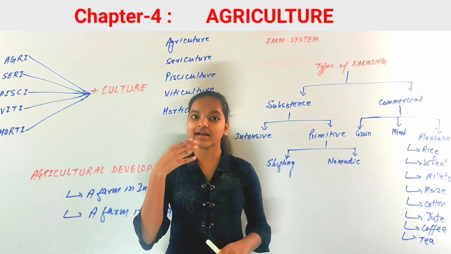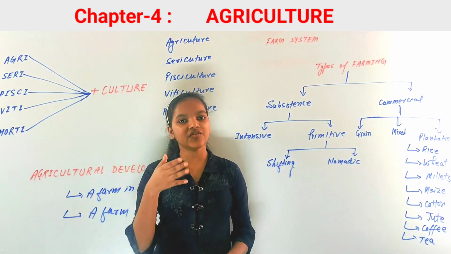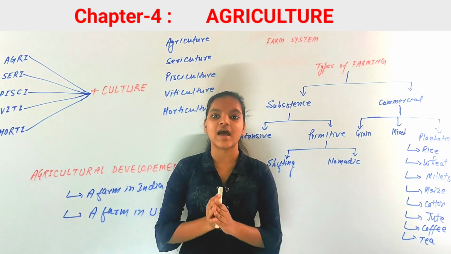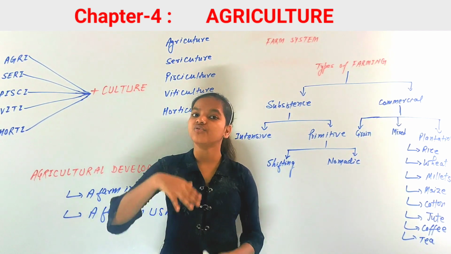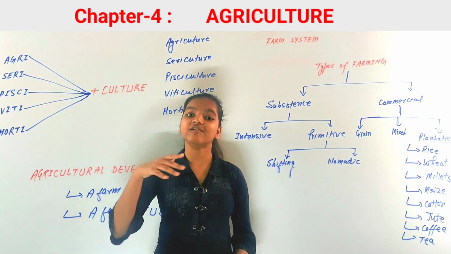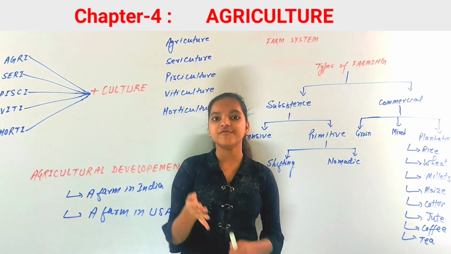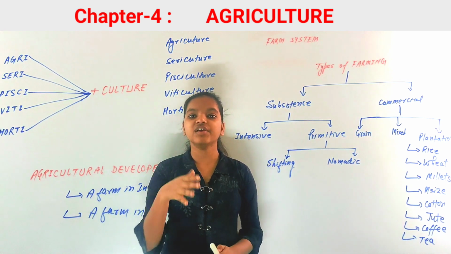Now the second stage is secondary activities. In secondary activities we process the things from the primary activities, for example manufacturing of steel, weaving of cloth.